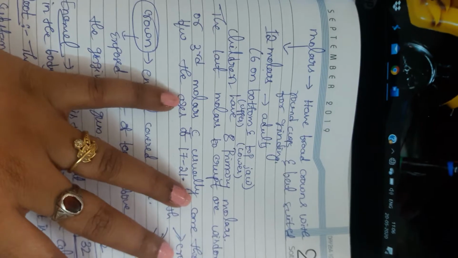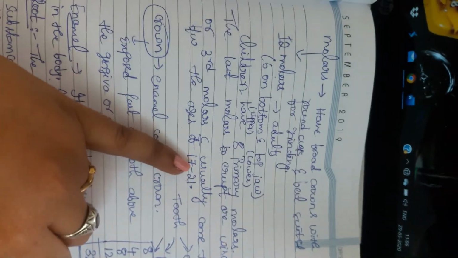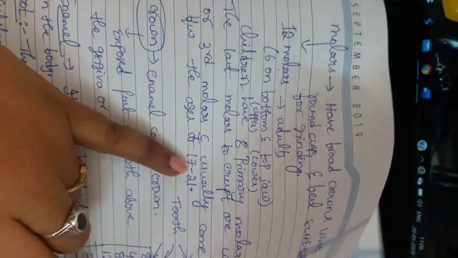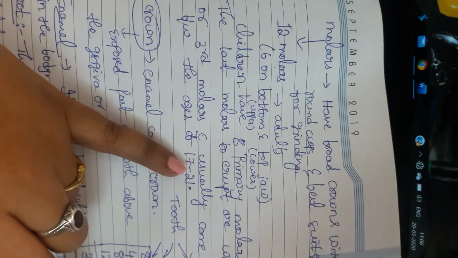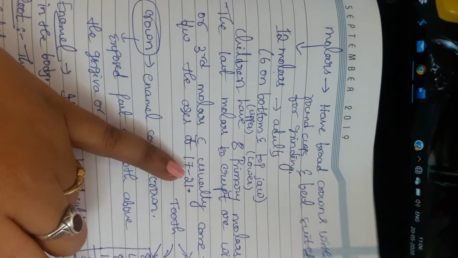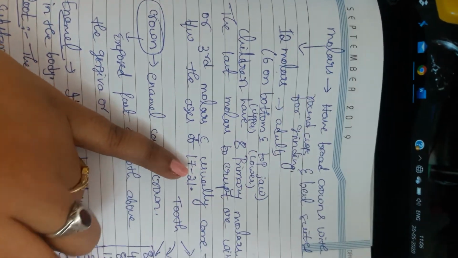The last molars to erupt are the wisdom teeth. Everyone knows that wisdom teeth are also called third molars, which usually come out between the ages of 7 to 21 years. The eruption of these wisdom teeth can be painful for some people.